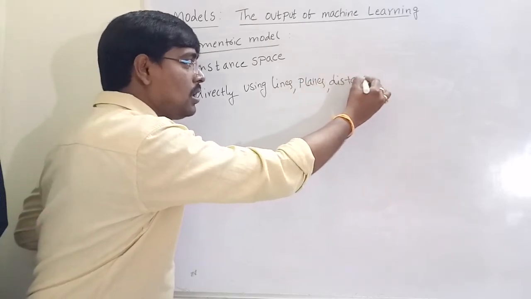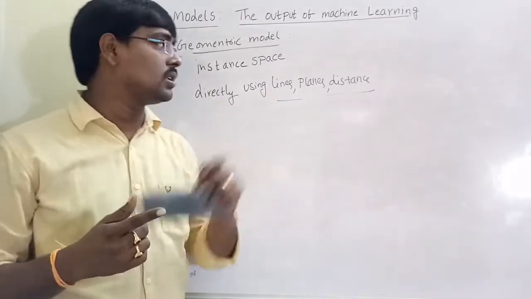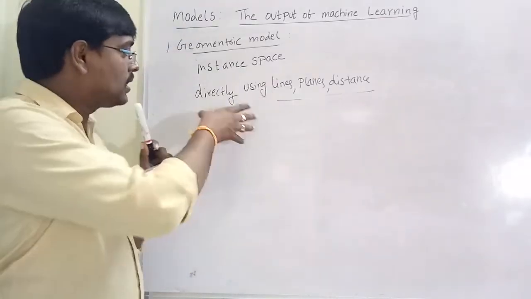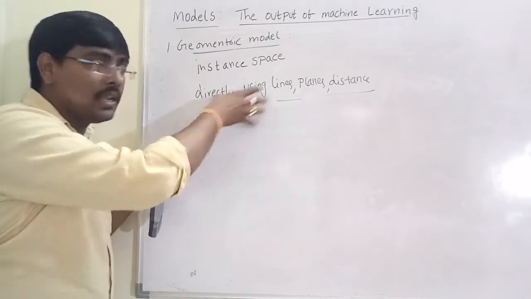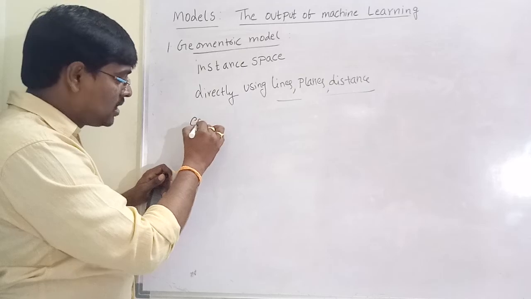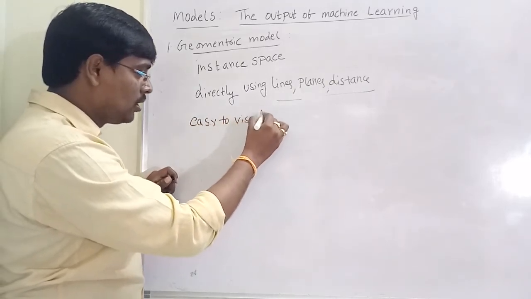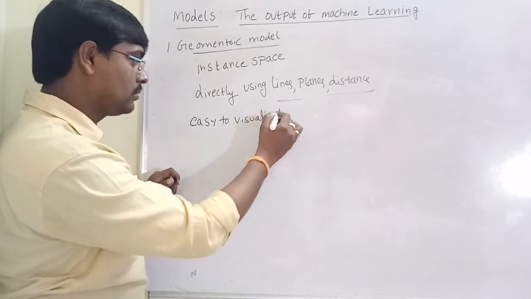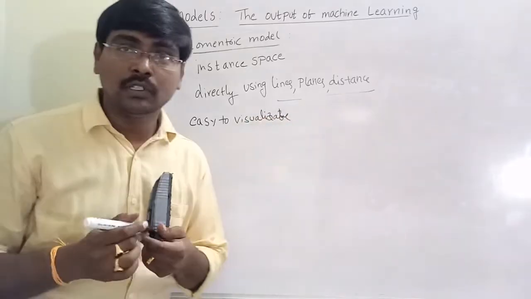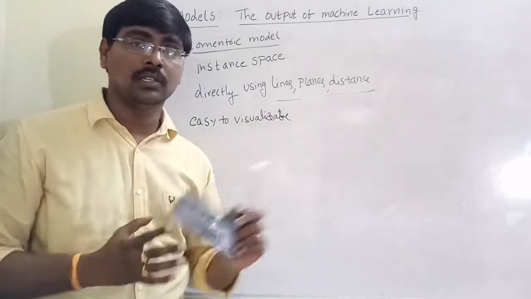By using any of these, we directly construct the geometric models in the instance space. So what is the main advantage? The main advantage of this construction is that it is easy to visualize, if it contains two or more dimensions.